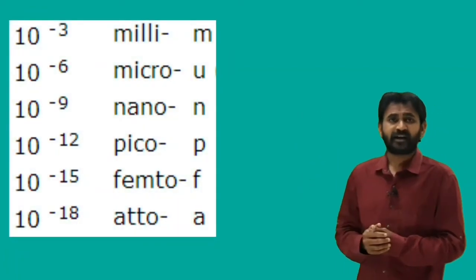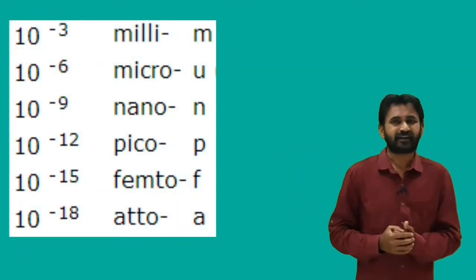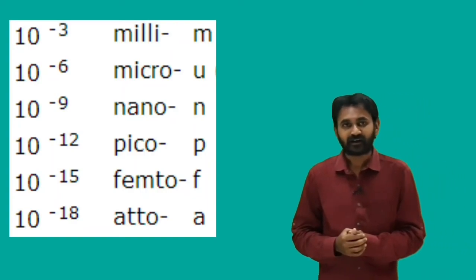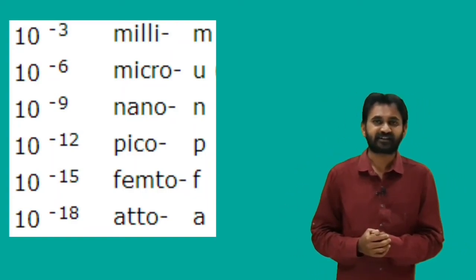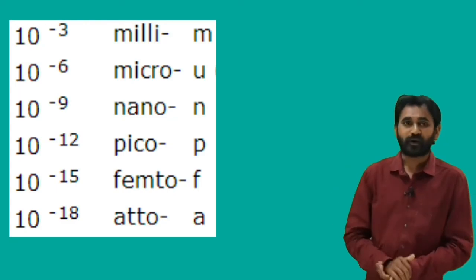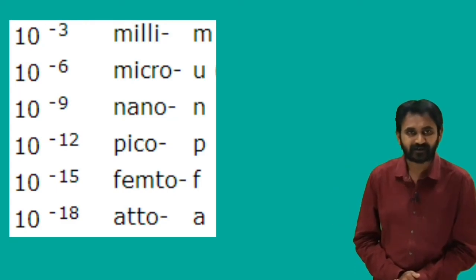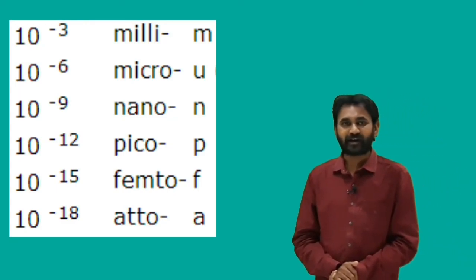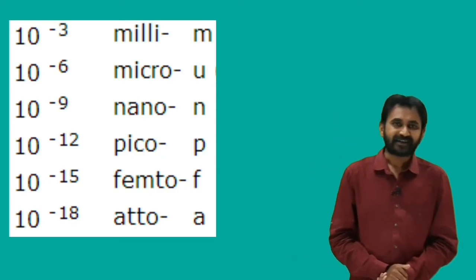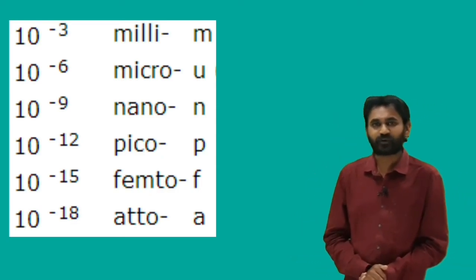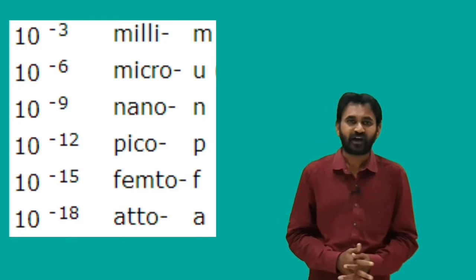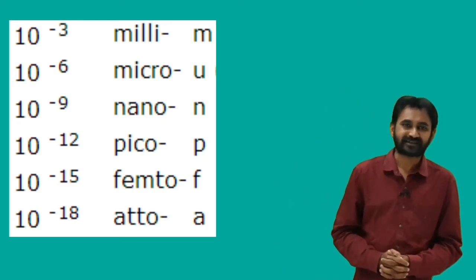For example, 10 to the power of minus 3 is called milli. 10 to the power of minus 6 is called micro, and 10 to the power of minus 9 is termed nano, and 10 to the power of minus 12 is pico. 10 to the power of minus 15 is called femto, and 10 to the power of minus 18 is called atto.